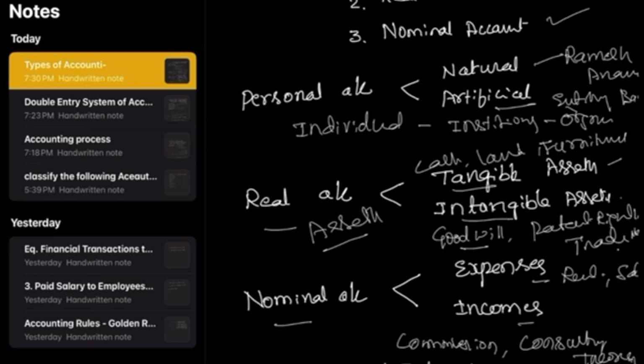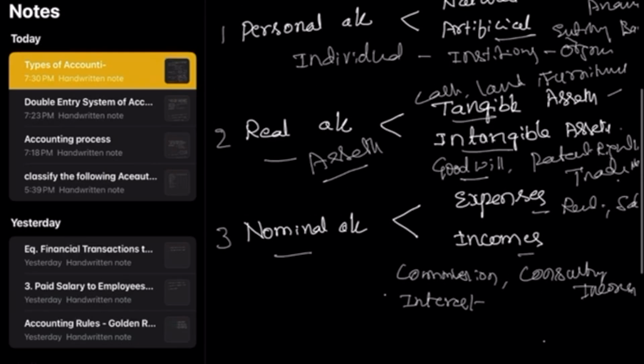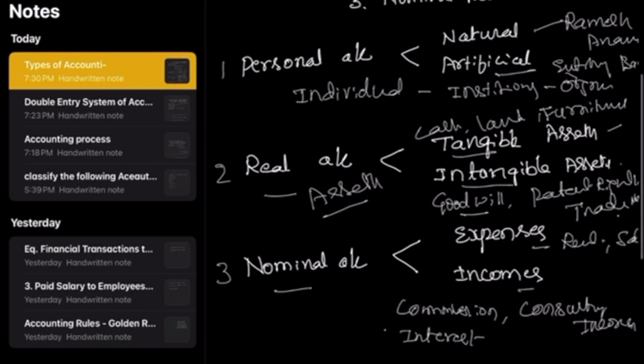So we have broadly three types of accounts. Remember: the first is personal account, the second is real account, the third is nominal account. This is most important. Once you are able to identify whether it is a personal, real or nominal account in each transaction, you will be able to understand the accounting rules properly and apply the same rules while journalizing the transactions.